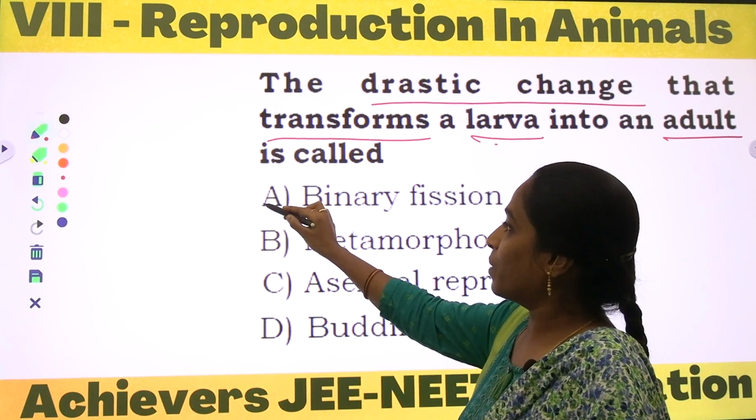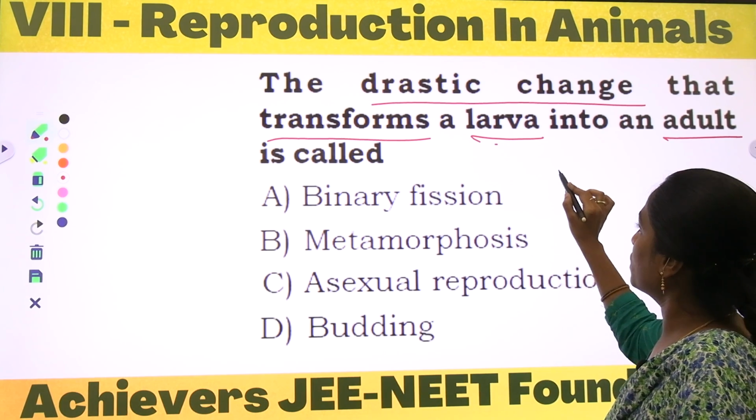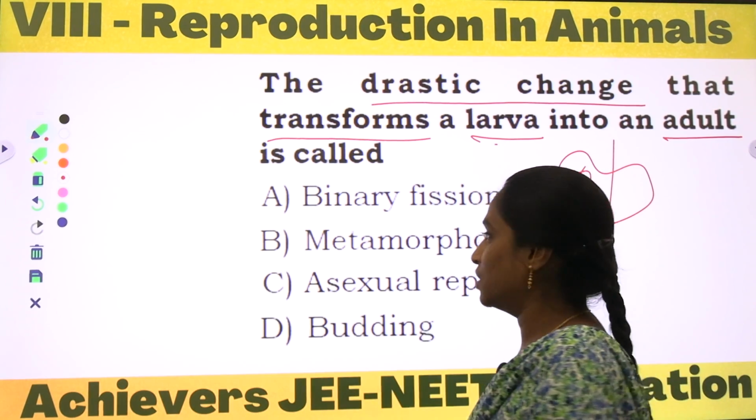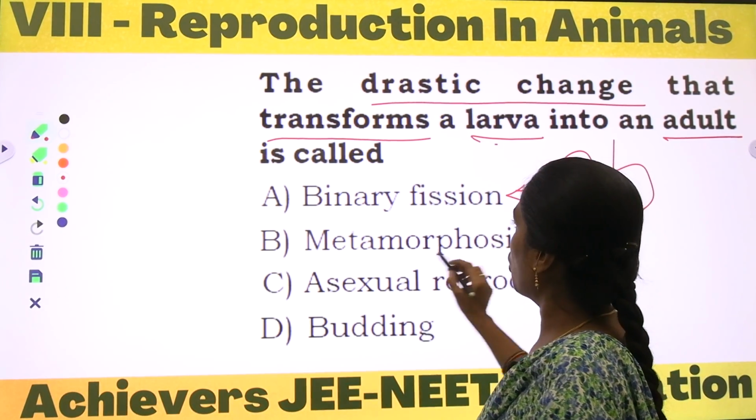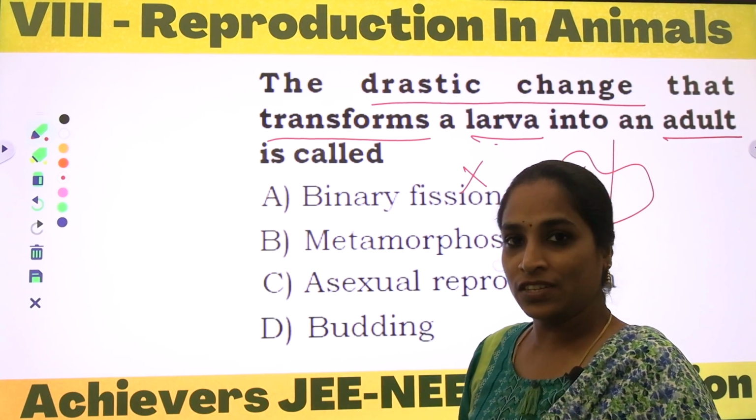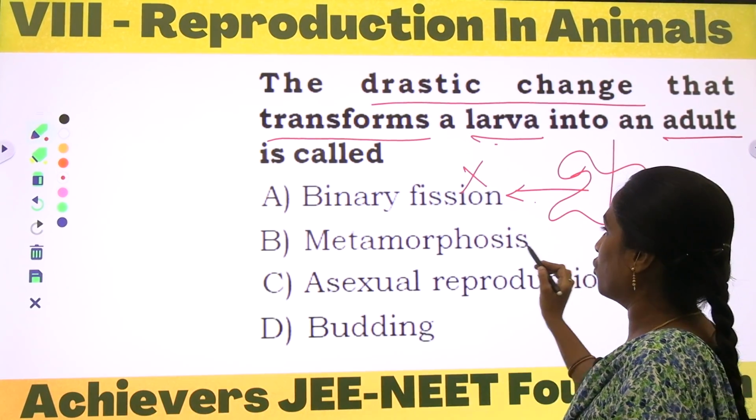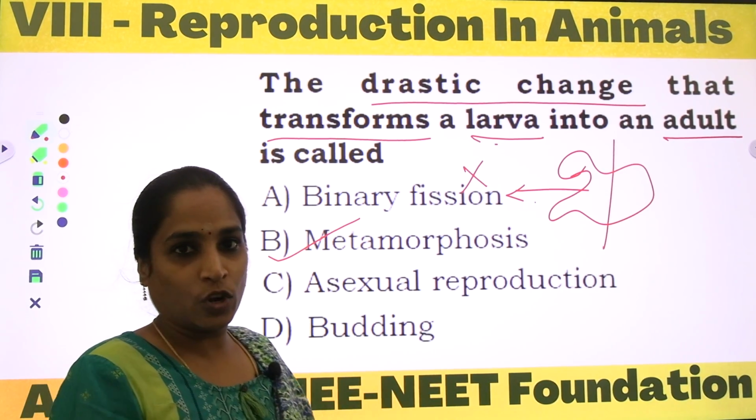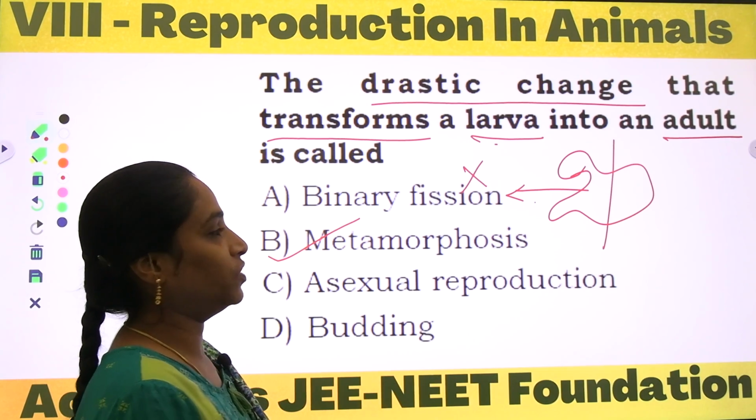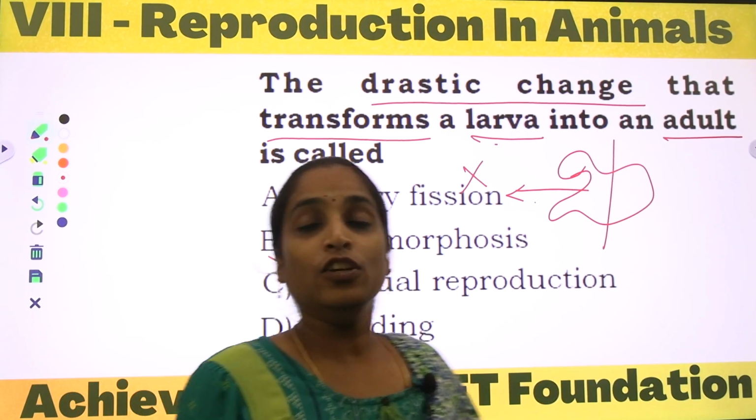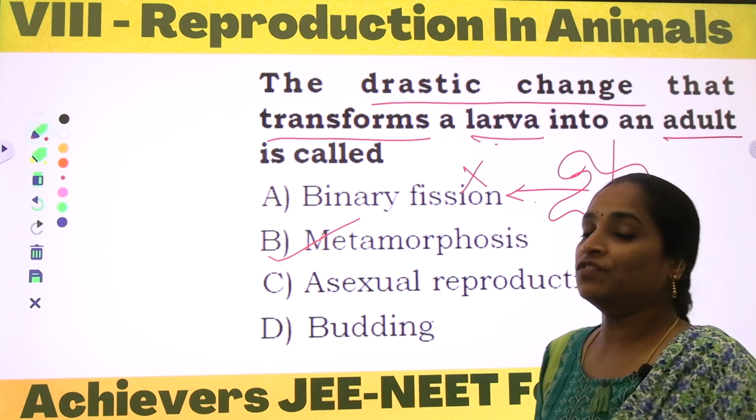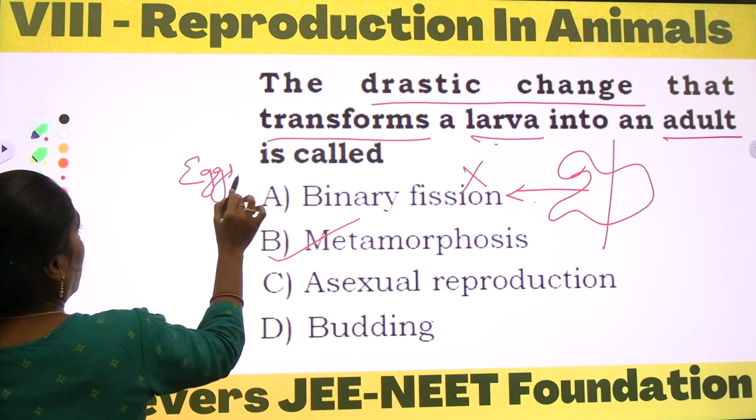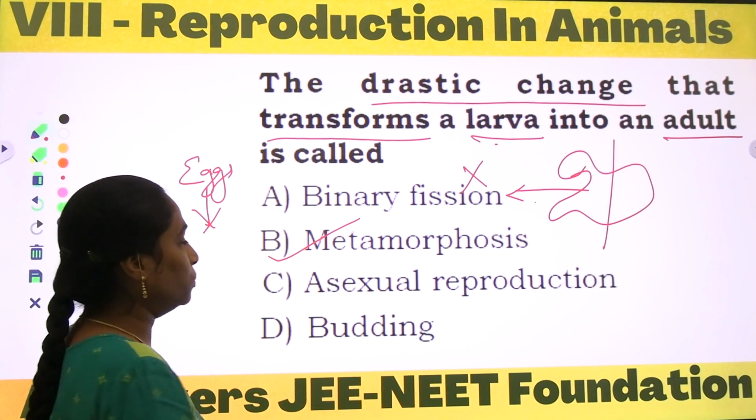First one is binary fission. What is binary fission? A single organism divides into two. So this is nothing but binary fission, so option binary fission is wrong. And metamorphosis. Metamorphosis is the process where we can observe adult insects and some of the amphibians also. Here the adult lays the eggs, and after hatching, eggs convert into larva,